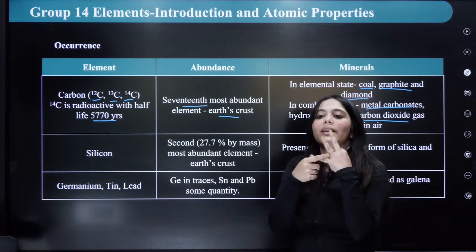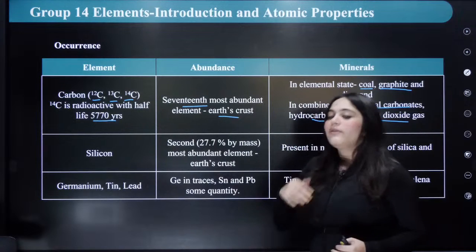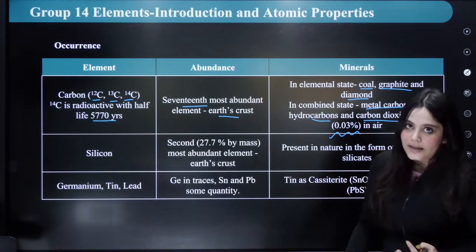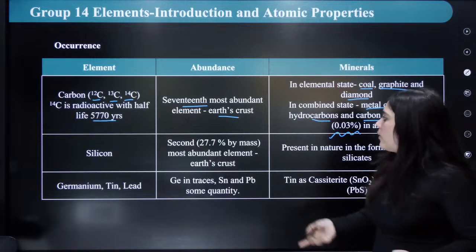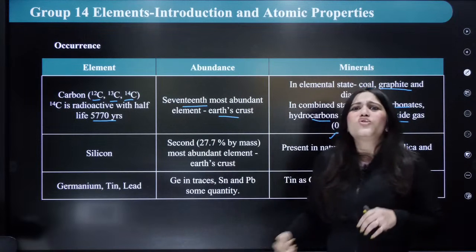Diamond is what? Diamond is very, very pure. The teacher is wearing a diamond, right? Very, very pure. It is a pure state. And in combined state also it is found. Next is silicon. Silicon is extremely abundant.